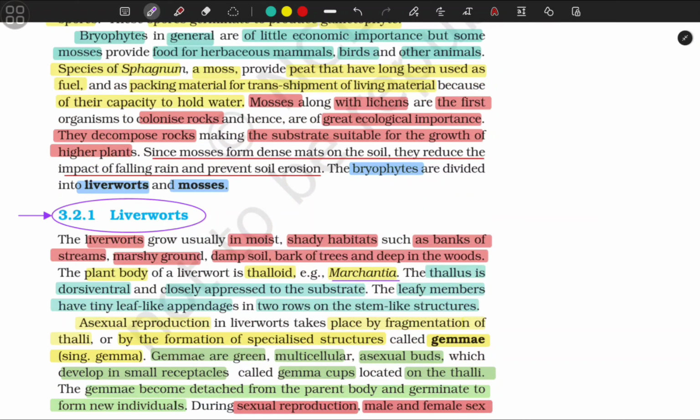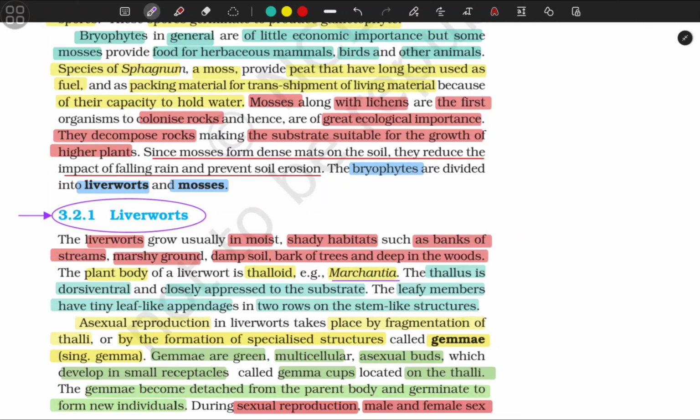Bryophytes in general are of little economic importance, but some mosses provide food for herbivorous animals, birds, and other animal species. Sphagnum, a moss, provides peat that has long been used as fuel and as packing material for transshipment of living material because of its capacity to hold water.